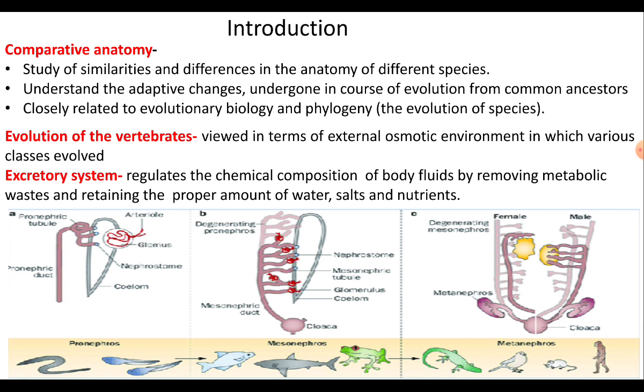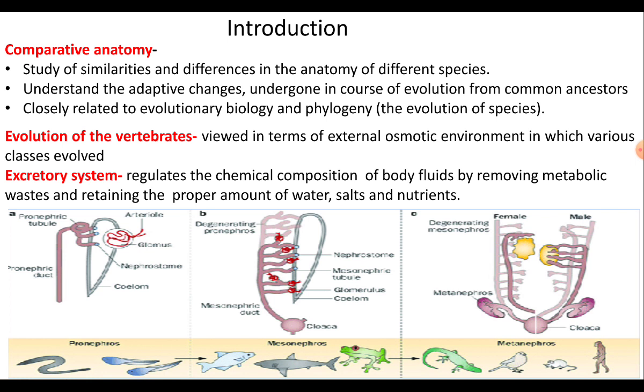It is the excretory system in the body which regulates the chemical composition of body fluids by removing metabolic waste and retaining the proper amount of water, salts and nutrients.